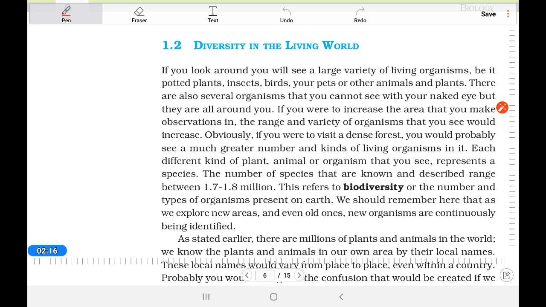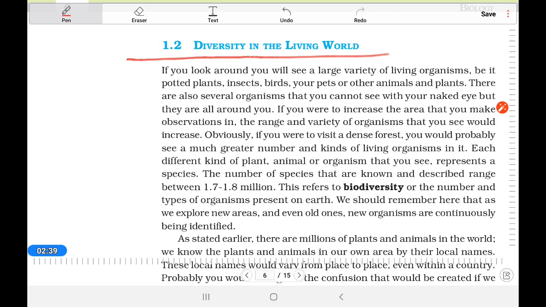Now in your NCERT book, just open the chapter Diversity in the Living World. From the name we can understand, diverse means different types. We know that in the world there are different types of plants and animals, which look different.